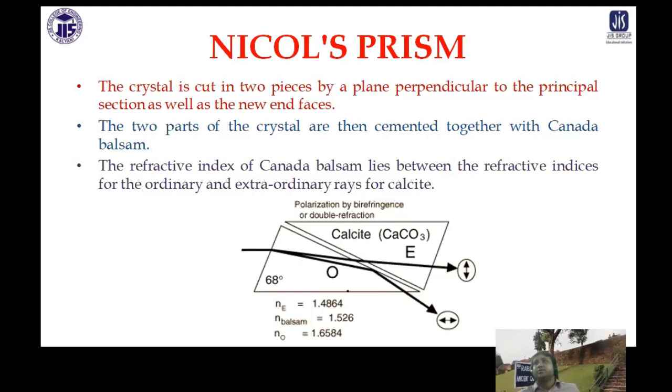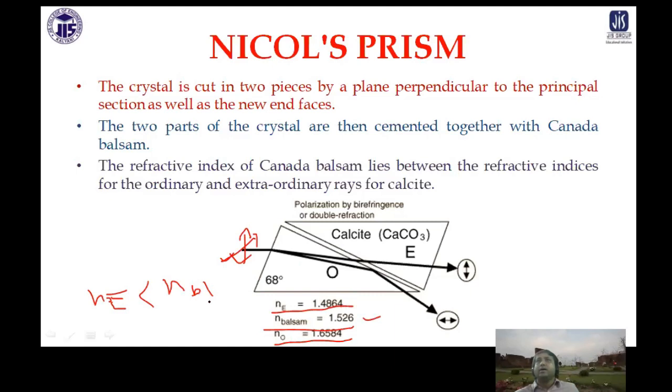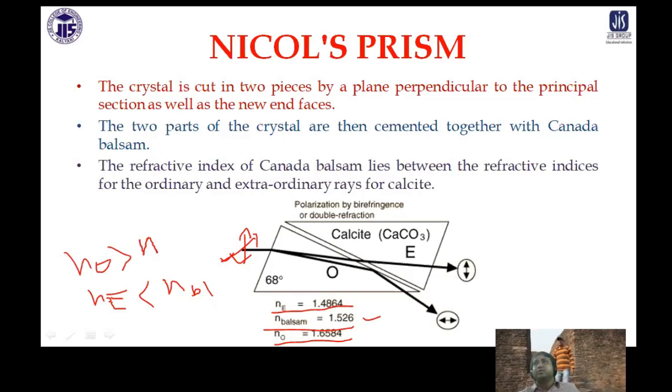As you can see here on the screen, this is unpolarized light which is coming in. The refractive index of the extraordinary ray is 1.4864. The refractive index of the ordinary ray is 1.65. The refractive index of Canada balsam is 1.52. If you compare, the refractive index of the extraordinary ray is lesser than the refractive index of the Canada balsam, and the refractive index of the ordinary ray is greater than the refractive index of the Canada balsam.